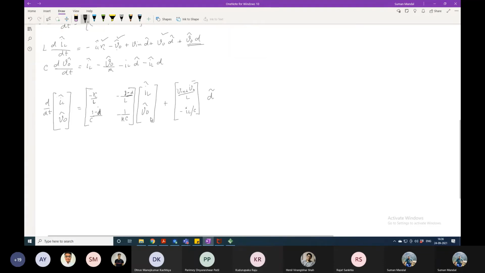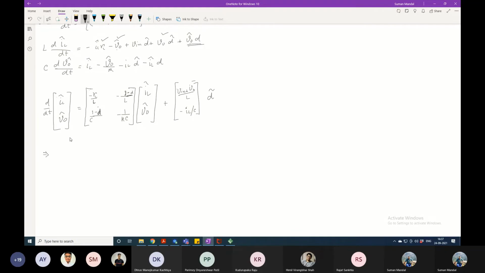So this is the matrix which will define the transfer function of the converter. In that matrix, there are two parameters or states which we can control with the perturbation. What are those parameters? One parameter is IL and the other is V0. So any of them can be controlled. Correct. So how will we control them?